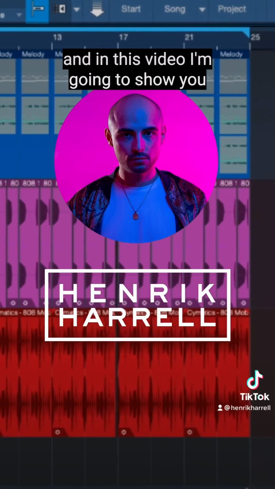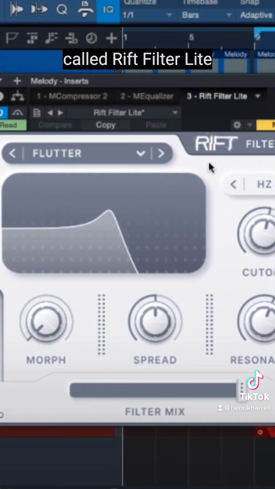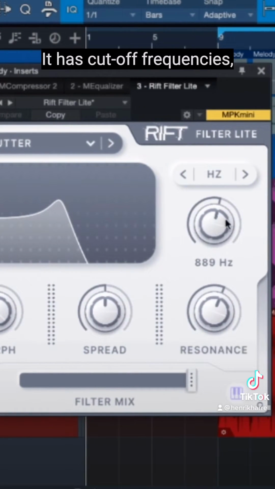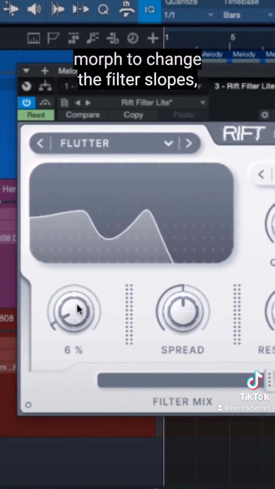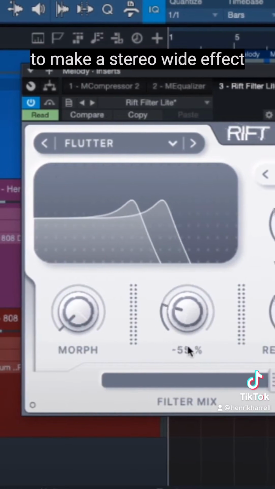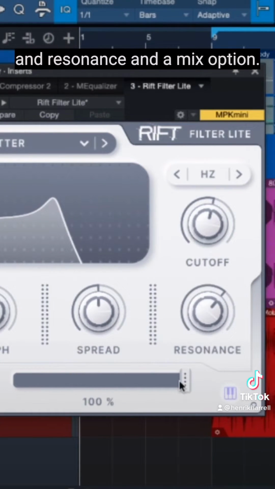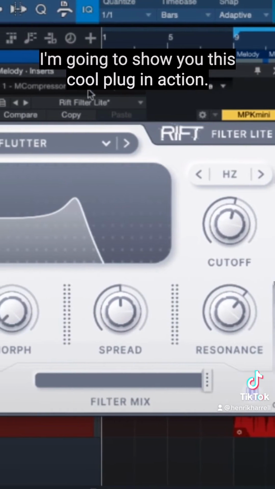In this video I'm gonna show you a cool plugin called Filter Lite. It's a filter plugin. It has cutoff frequencies, morph to change the filter slope, spread effect to make a stereo wide effect, and a resonance and a mix option. I'm gonna show you this cool plugin in action.